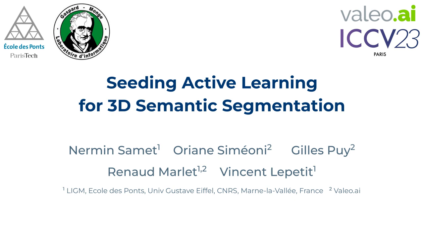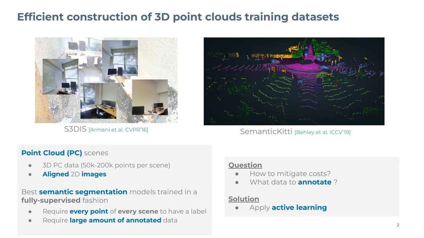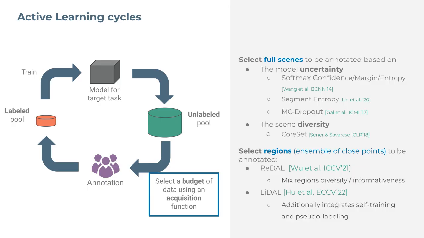Hello everyone, I will present you our paper titled Seeding Active Learning for 3D Semantic Segmentation. This paper is a collaboration between École de Bonn and Valeo AI teams. Our work focuses on the initial set selection for active learning in the context of 3D semantic segmentation, which remains unexplored so far. Here you could see the active learning cycle.